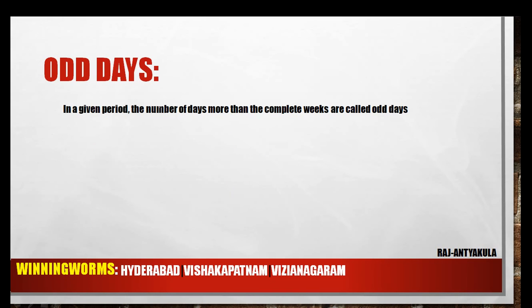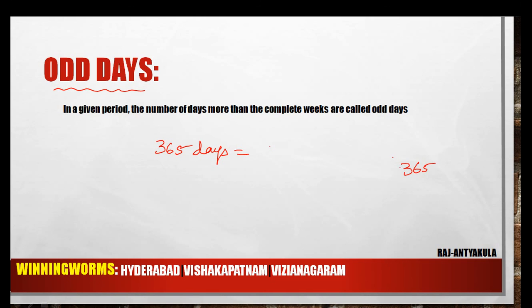Odd days. This is a very important concept with respect to calendars. What is an odd day? In a given period, the number of days more than complete weeks are called odd days. For example, 365 days. So 365 days can be written as 52 weeks. How am I writing 52 weeks directly?